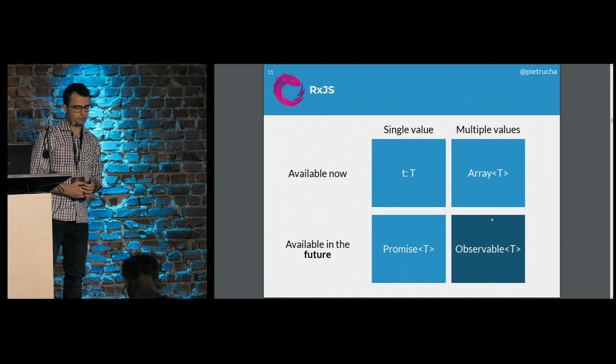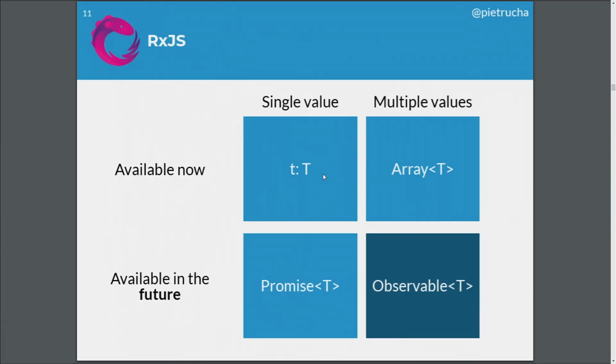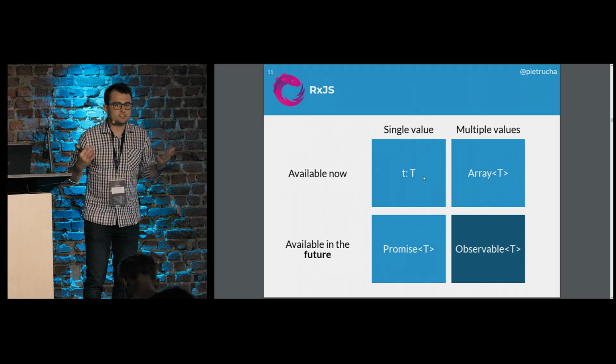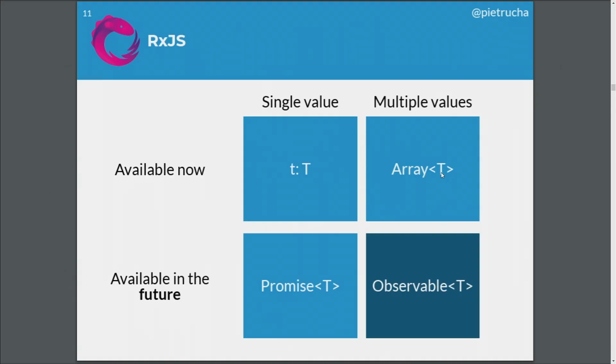And if you look at this diagram, this first rectangle represents a single value that is available now. And it is a simple variable, right? But if we move in this dimension to the right, and we want to think about synchronous or available values in the multiple way, that we have multiple values, we know that there is some type which is called array.